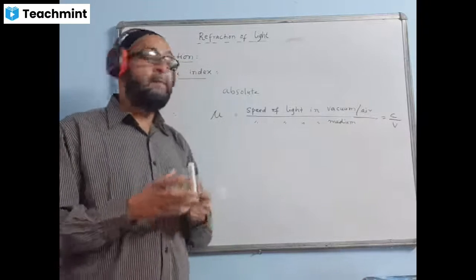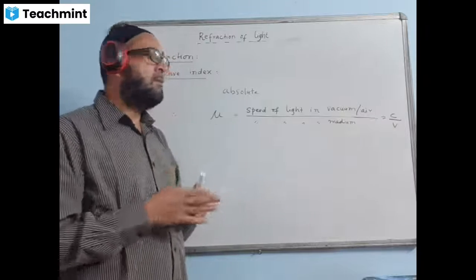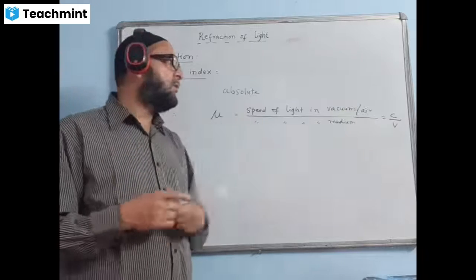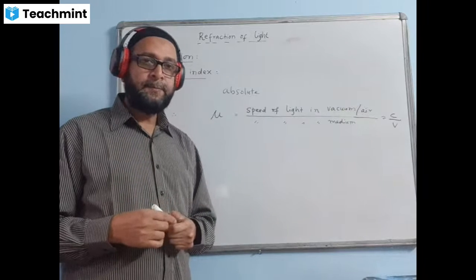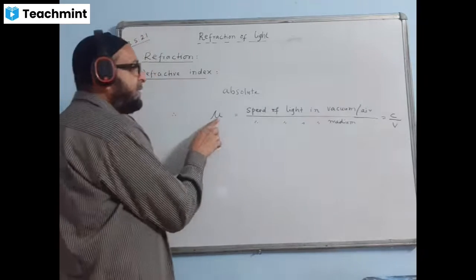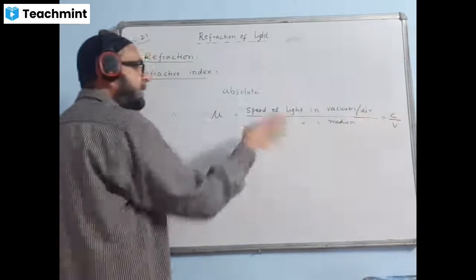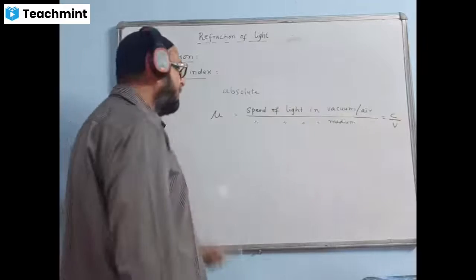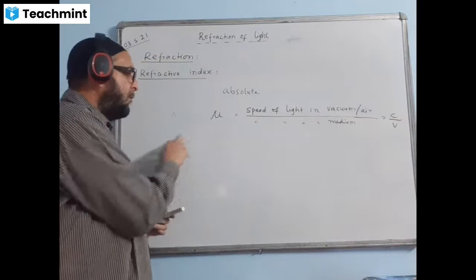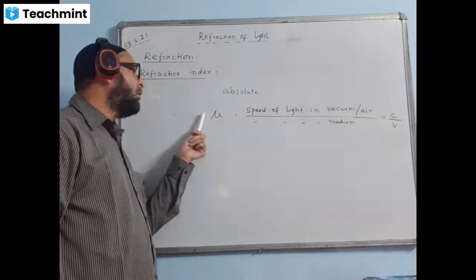Though the value of C will be provided in the question paper also, we are supposed to know the value ourselves also. The value of C is always 3 into 10 to the power of 8 meters per second. That is, refractive index is the ratio of two speeds, that is C by V, speed of light in the air or vacuum to the speed of light in the given medium. This is called absolute refractive index, that is with respect to air or vacuum.